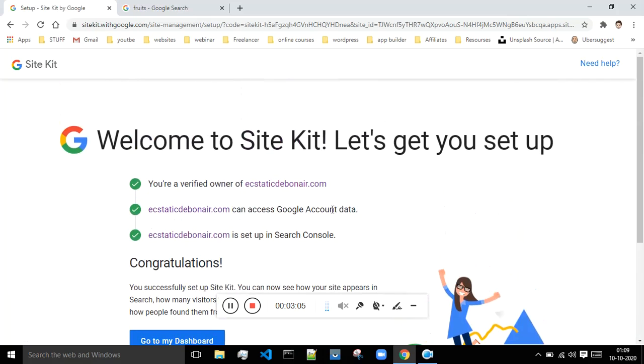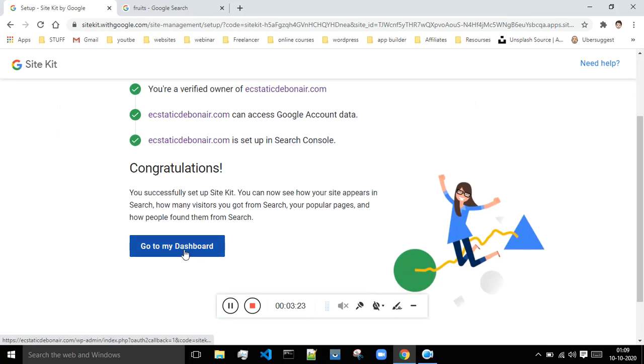Before the introduction of this Google Site Kit, the process was very tedious. You had to go and remove the sitemap from the Yoast SEO plugin, then submit it to Google's Search Console, and that was a tedious process. But because of this plugin, everything has been made simple. So now let's just go to the dashboard.